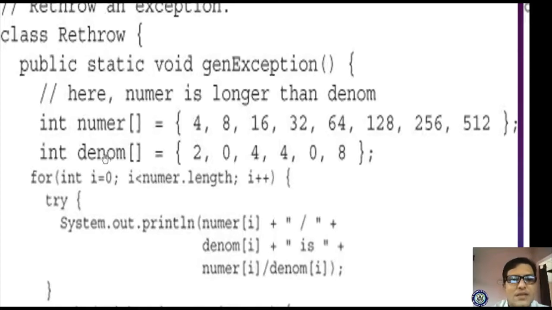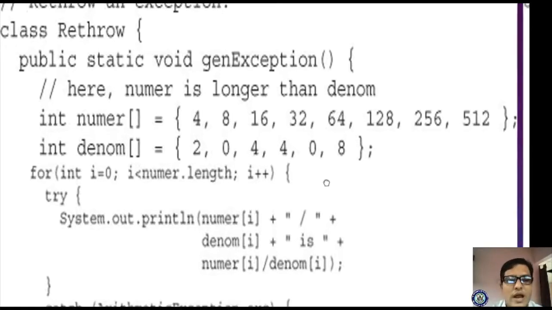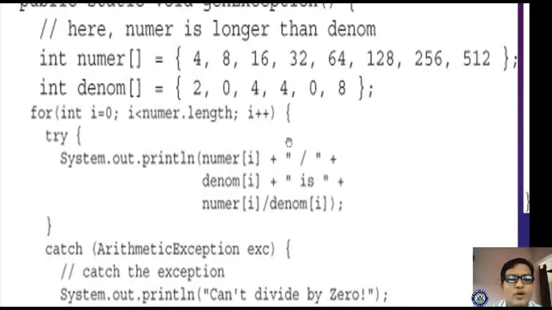In this method I am declaring two array variables: numer of length 8 and denom of length 6. Next we write the same for loop, for int i equal to 0, i less than numer.length. If the condition is true, it will enter the try block and process according to the scenario, numer of 0 by denom of 0, 4 by 2.